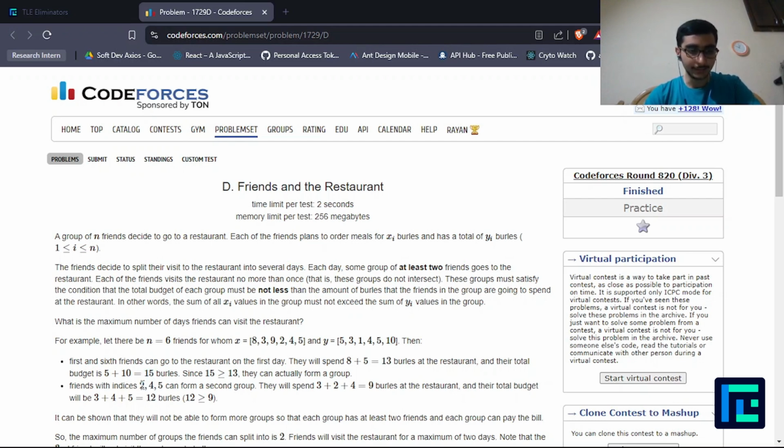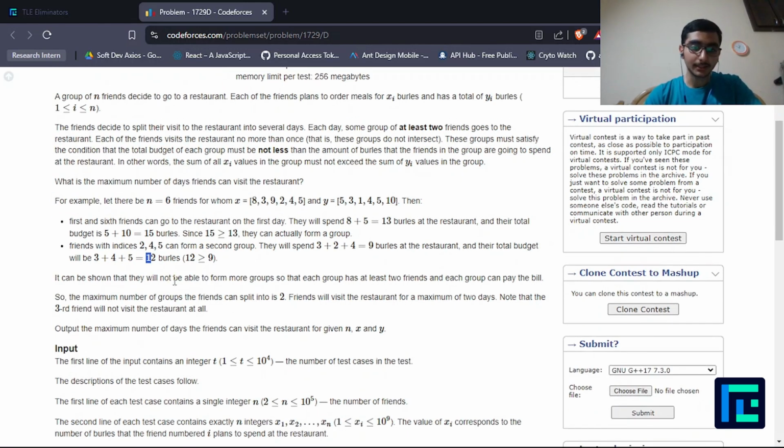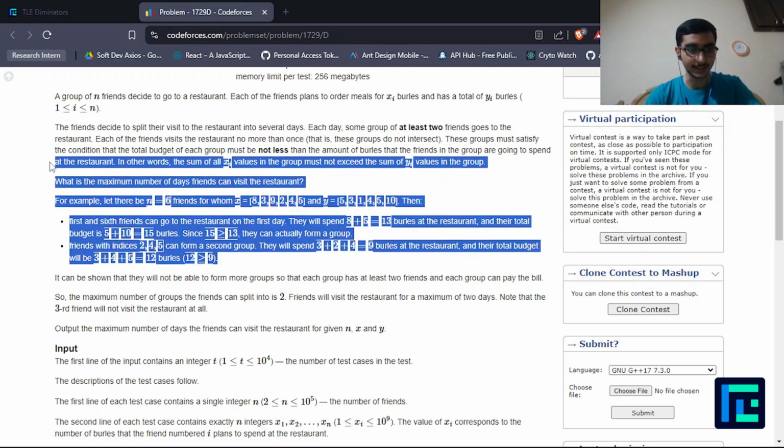And the friends with indices 2, 4, 5 can form a group and they will spend a total of 9 burles, but the total budget would be equal to 12, so they can form a group as well. It can be shown that they will not be able to form more groups, so that each group has at least two friends and each group can pay the bill for this specific case.